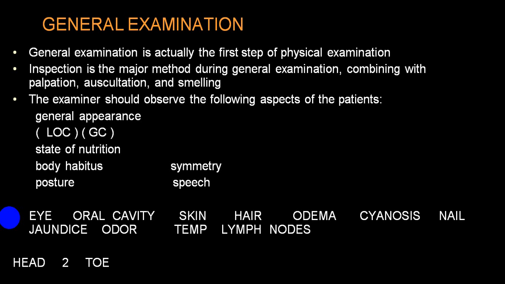Then in a nail, you can look for clubbing, platynychia, koilonychia, brittle nails, white lines, clubbing. These are some of the things which will be very useful on the clinical side. You look for cyanosis, you look for jaundice.